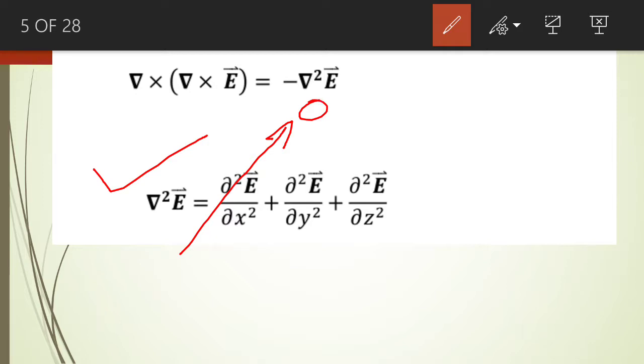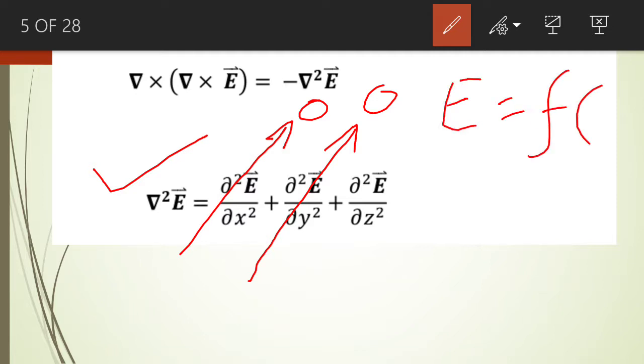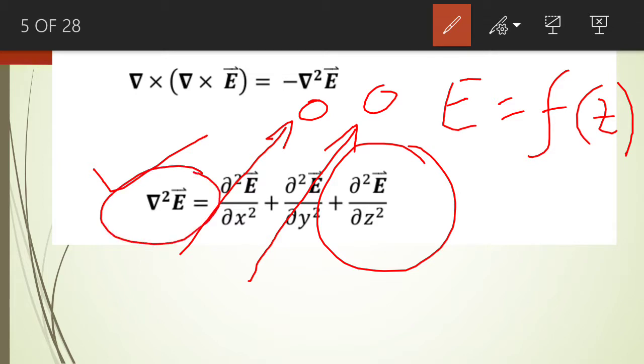And as it is not changing with respect to y as well, its second derivative with respect to y will be 0 as well. And as the electric field intensity is changing with respect to z only, we will have curly square by curly z square of the electric field intensity.